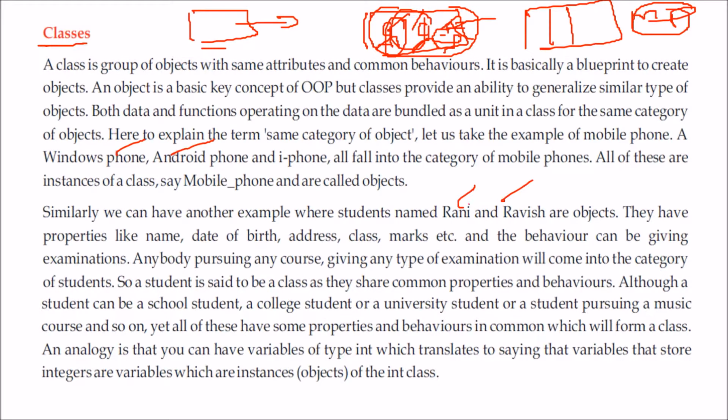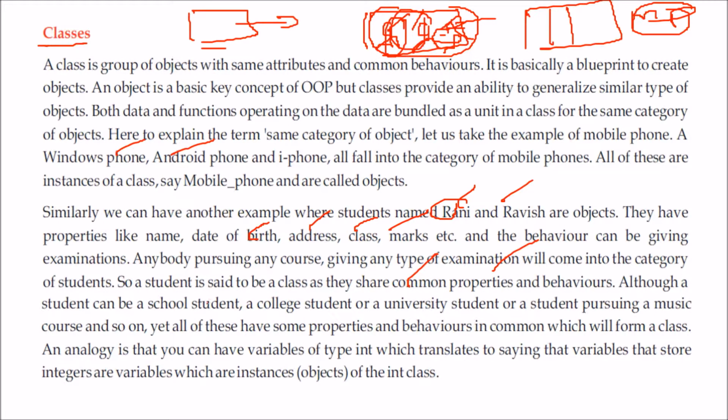As we said, Rani and Ravish are objects of students, so they have their birth, address, class, marks, etc. So anybody who is pursuing a certain course, giving any information, will belong to this category. And these students are going to share certain common properties and behavior.